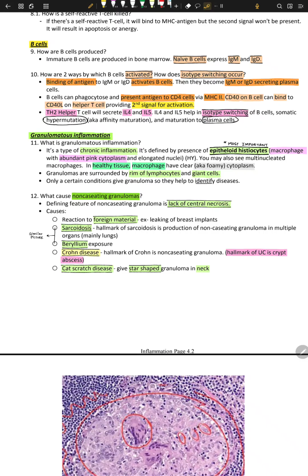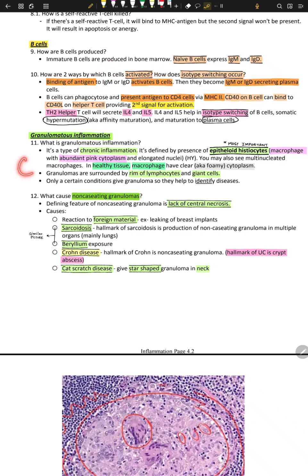It's very simple. So what are the two ways by which B cells are activated? Isotype switching occurs. First, binding of antigen: they need to bind to an antigen. Then these antigen-bound B cells get activated. And how will they present?